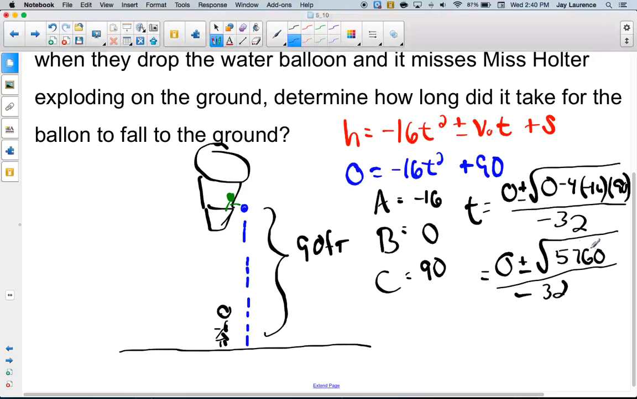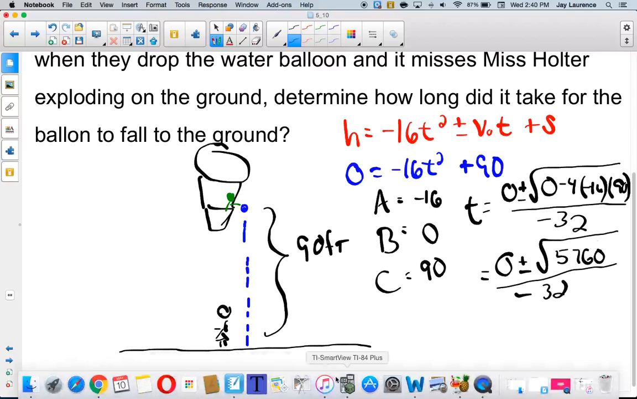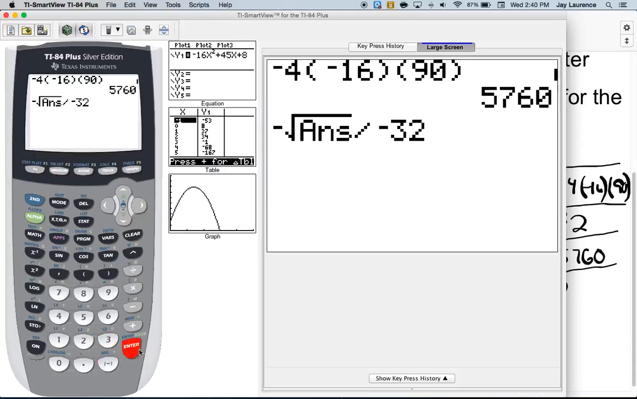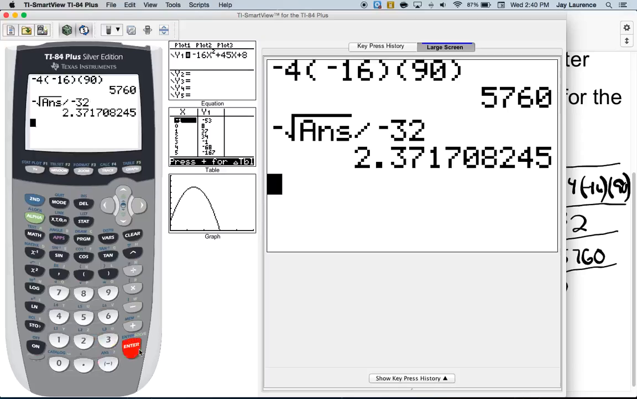So let me get that in my formula. Now I'm going to do positive square root of 5,760 divided by negative 32. But that's going to give me a negative time, isn't it? So I'm not even going to do that one. I know that's not going to be relevant to this problem. So I'm going to do the negative of the square root. By the way, I can use the answer feature right here because the last number up there was 5,760. And I'm going to divide that by negative 32. When I do that, I'm going to get about 2.37 seconds. And there you go. That's how long it took to hit the ground.